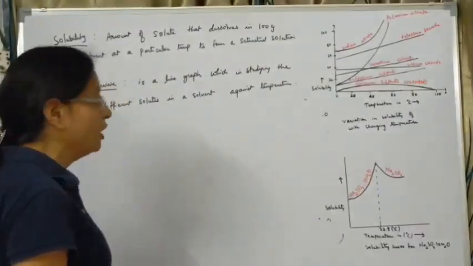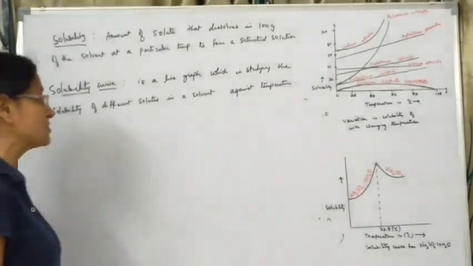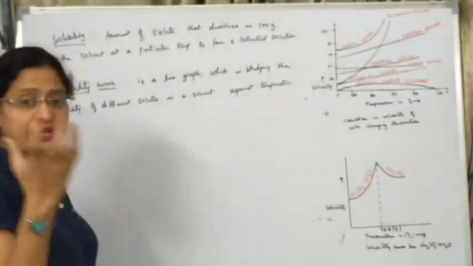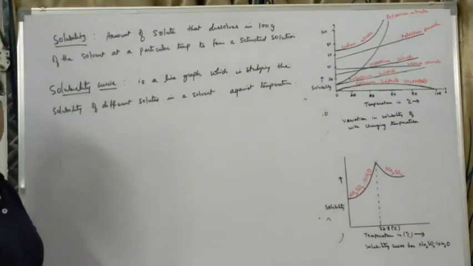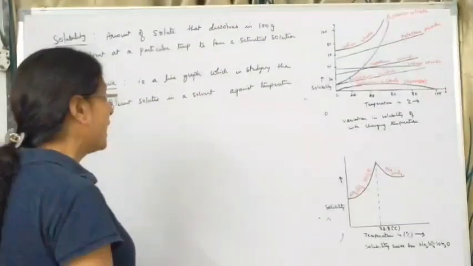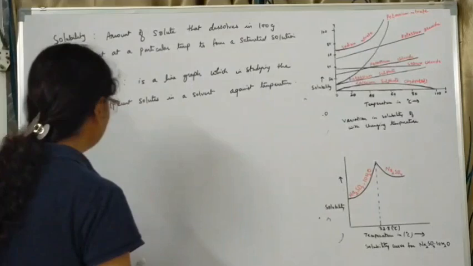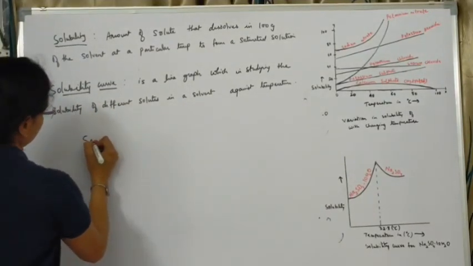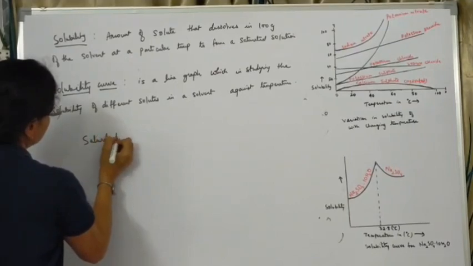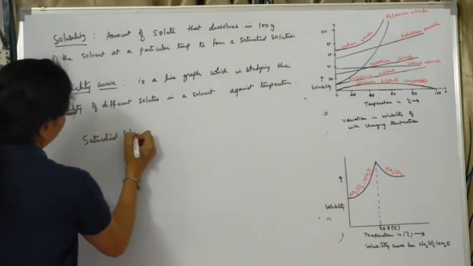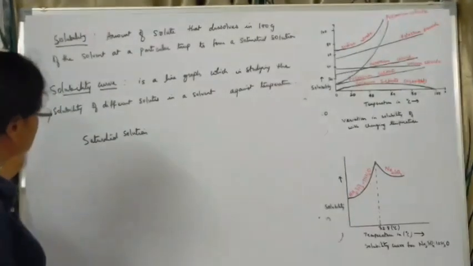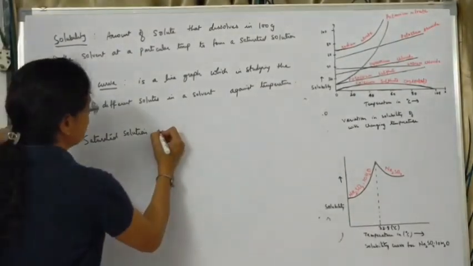At the same time, what happens when the saturated solution of a particular solute is cooled? You take a saturated solution of a particular substance and when you cool it, what happens to that? So look here, suppose you are having a saturated solution of a particular salt. You have prepared this saturated solution by heating it at 40 degrees Celsius.